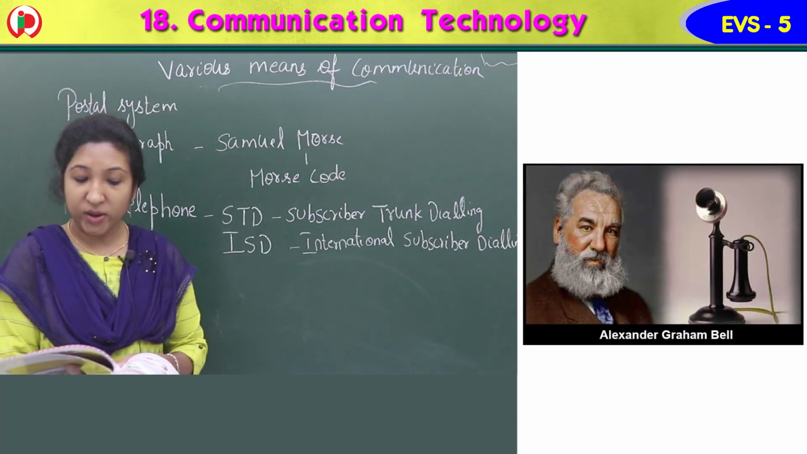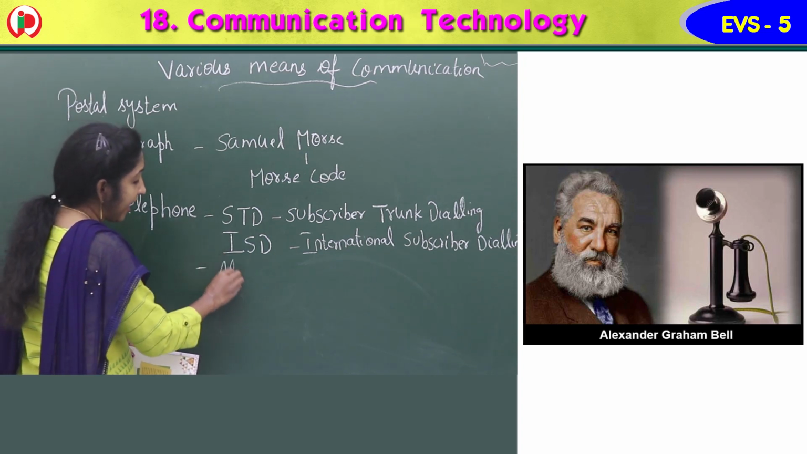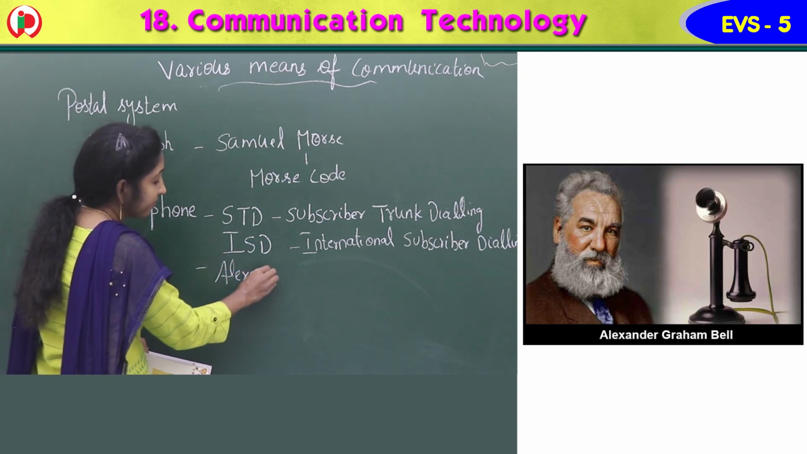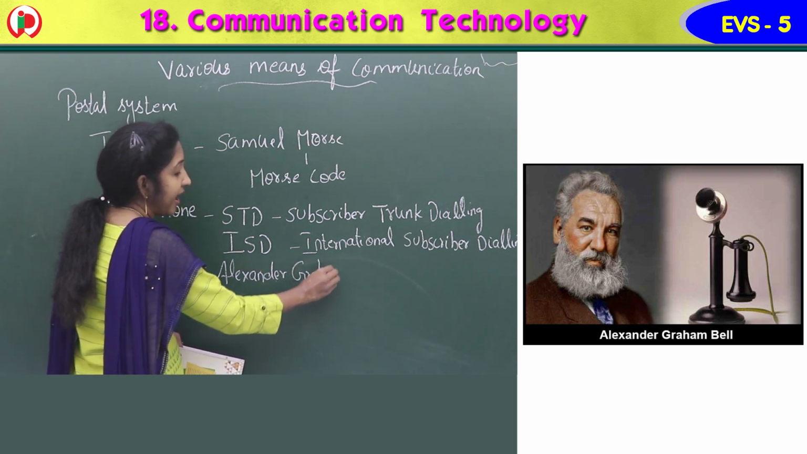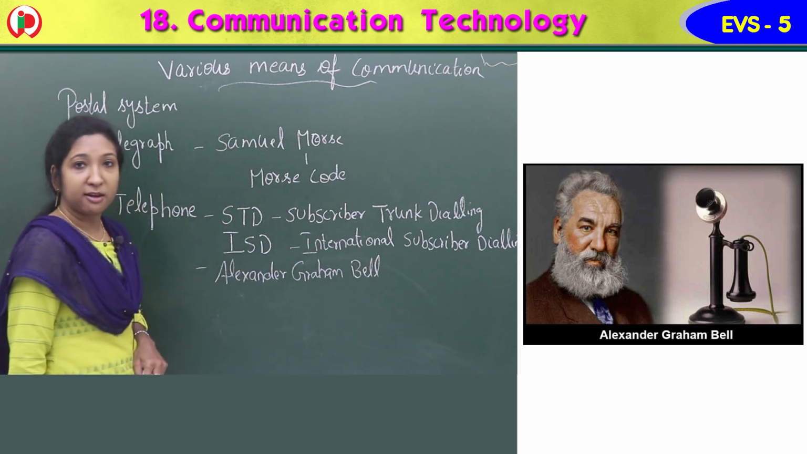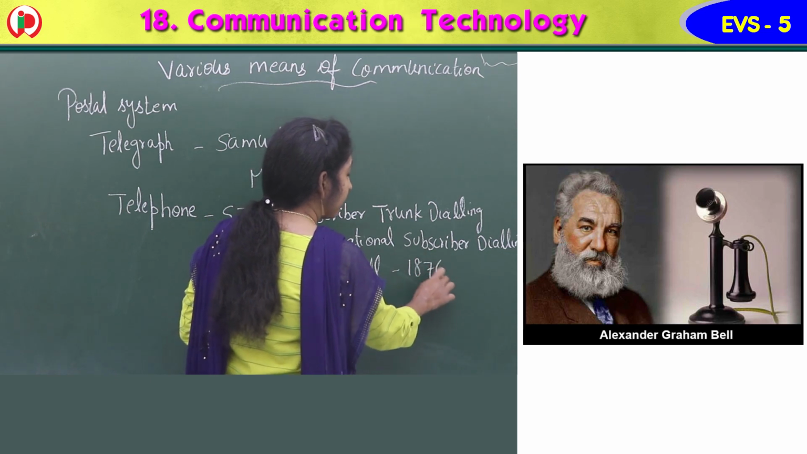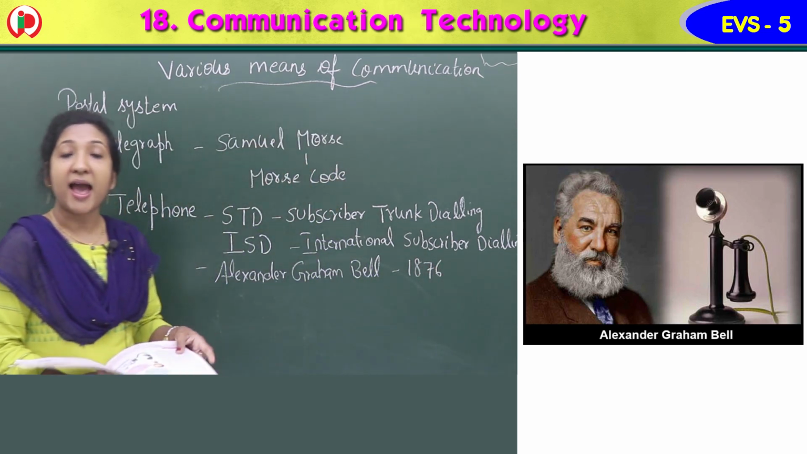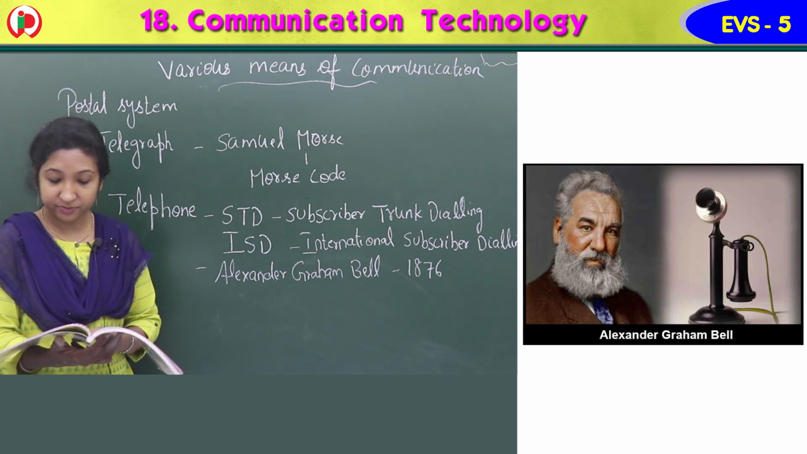Alexander Graham Bell invented the telephone in 1876. So who invented the telephone, children? Alexander Graham Bell. Alexander Graham Bell is the person who invented the telephone. In which year? 1876. In 1876, Alexander Graham Bell invented the telephone.